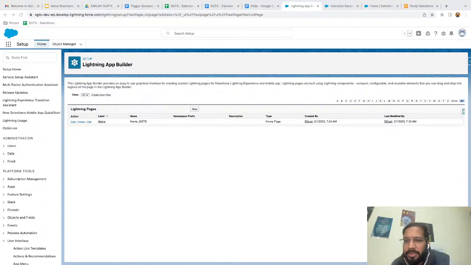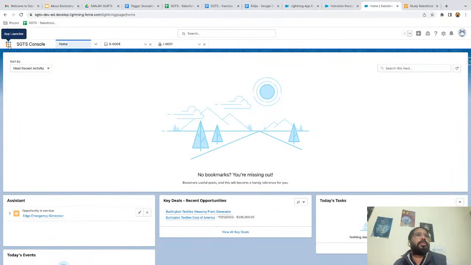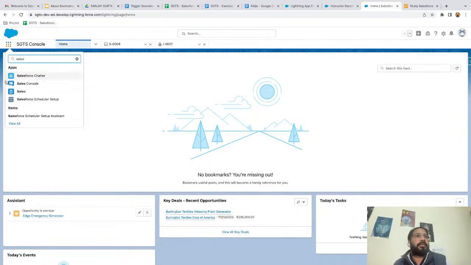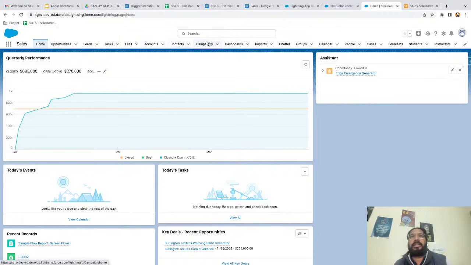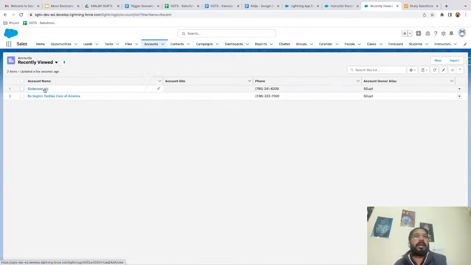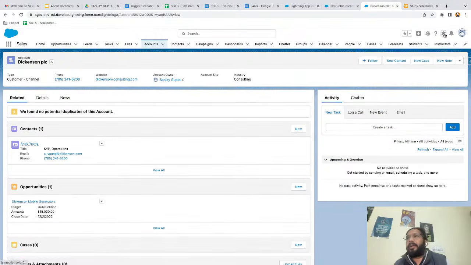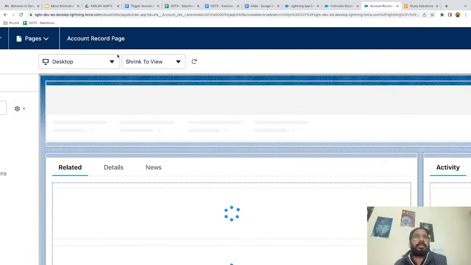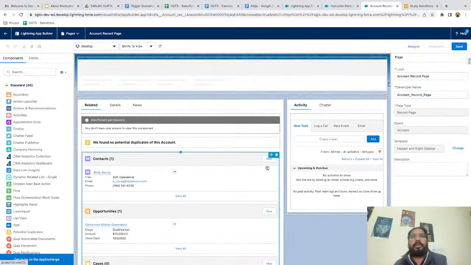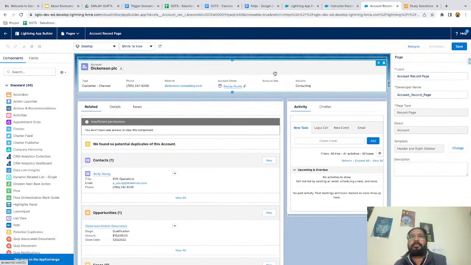So do record pages exist by default on standard objects, or should you create them? So for standard as well, it is already available. Let me show you. If I open the Sales application, under the Sales application you will find Account, Contact, Campaign. These are standard objects. If I open an account record, click on this gear icon and click on edit page, here you will find this account record page. So this is the account record page, and here you can configure it as per your requirement, right?